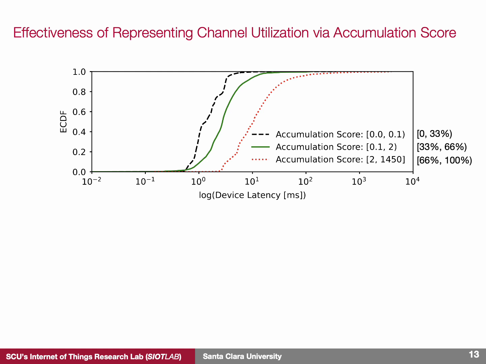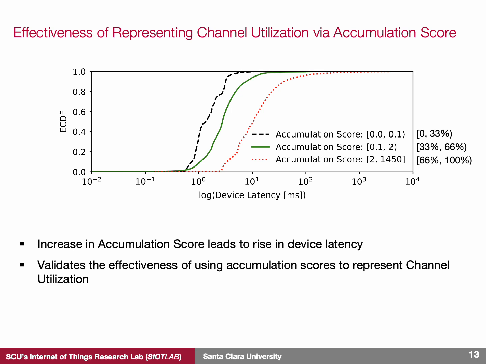In this figure, we present the distribution of device latency in 3 ranges of accumulation scores across all the IoT devices in our testbed. As the accumulation score increases, we observe a corresponding rise in device latency. This further validates the effectiveness of using accumulation score to represent channel utilization.